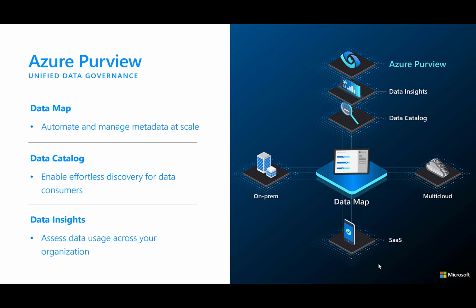So far, we discussed the data map, which is the core of Azure Purview, as well as the data catalog. Azure Purview Data Insights is another feature that provides a single pane of glass view into the data catalog. And with Data Insights, there are several reports that we can use depending on the kind of information we're looking for. So let's go over each of them, and as we do, remember that Data Insights is still in preview, so we may see some changes.